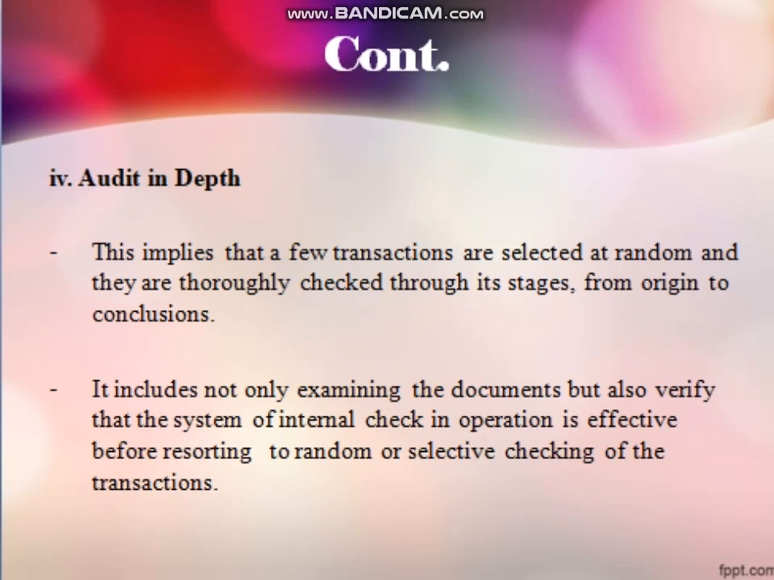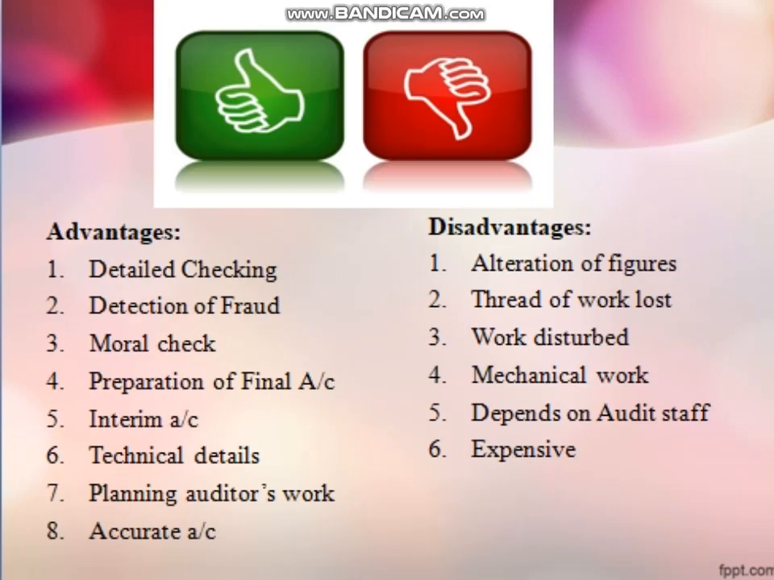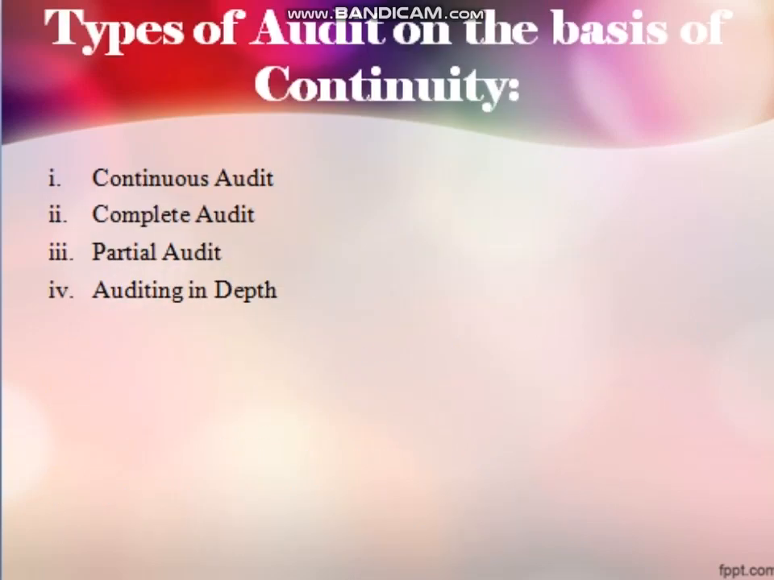So these are the different types of classification of auditing on the basis of continuity. On the basis of continuity, auditing is classified into four: continuous audit, complete audit, partial audit and auditing in depth.